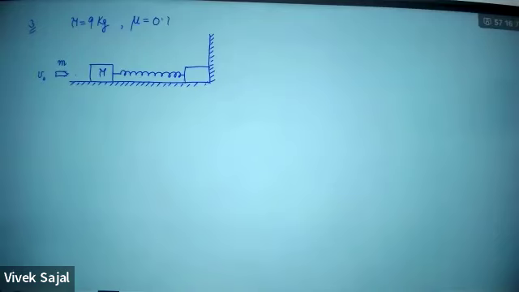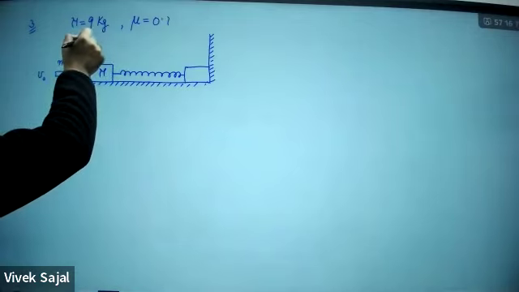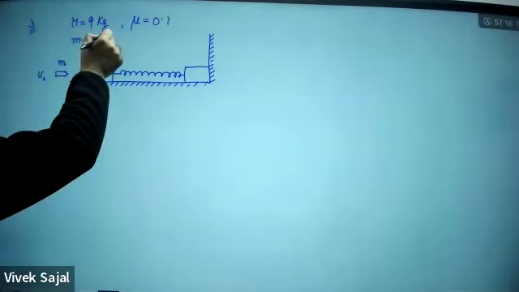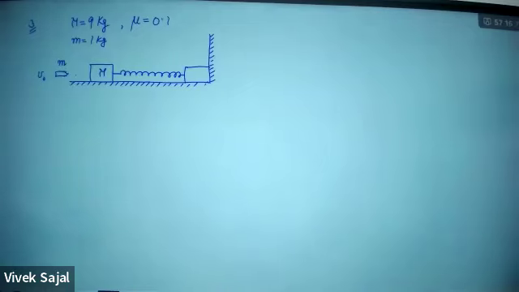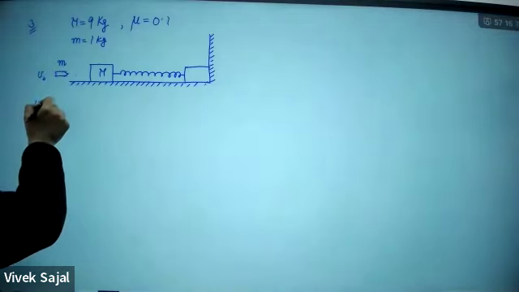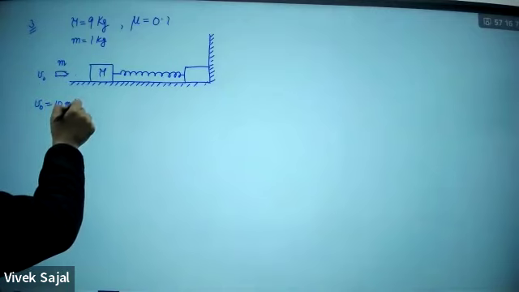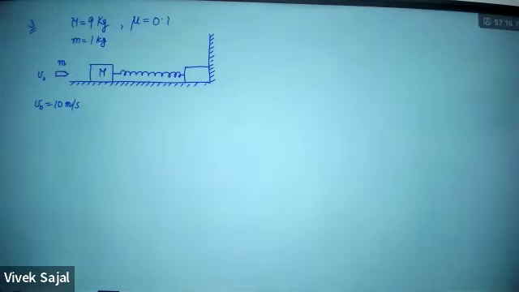The two blocks are joined by a light spring and block B is in contact with the vertical fixed wall as shown in the figure. A bullet of mass m equal to 1 kg. Mass of the bullet is simply 1 kg as shown in the figure. And v naught, how much is it? V naught here, with which this bullet is moving, is 10 meter per second. So all these numbers are given. It hits block A and gets embedded in it.